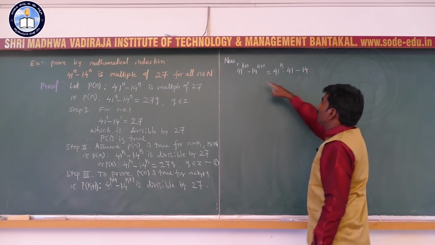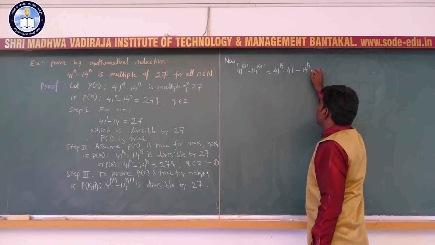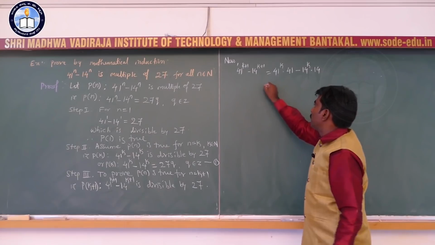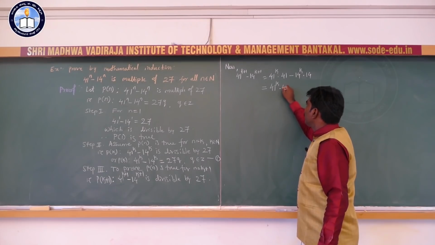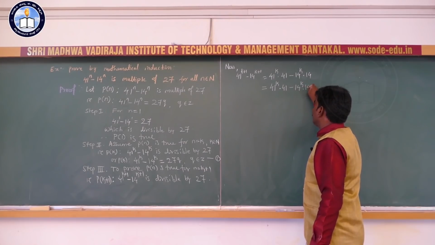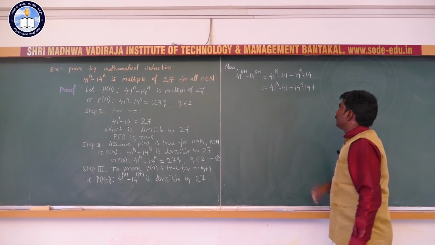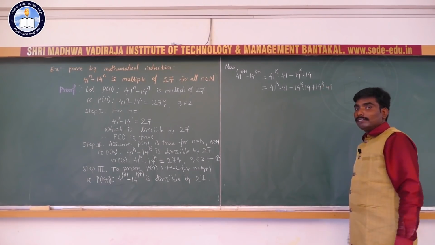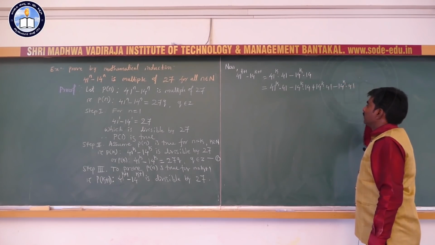Minus 14 to the power k plus 1 can be written as 14 to the power k into 14. Okay. In the next step, write 41 to the power k into 41 minus 14 to the power k into 14. And in this I am going to add and subtract 14 to the power k into 41.